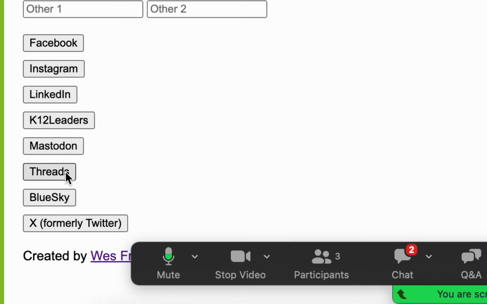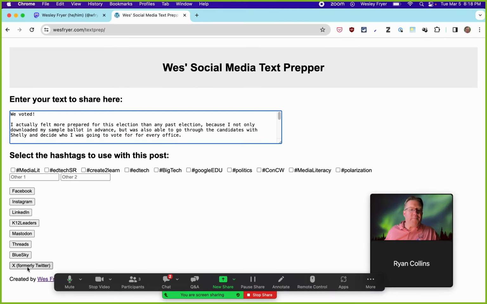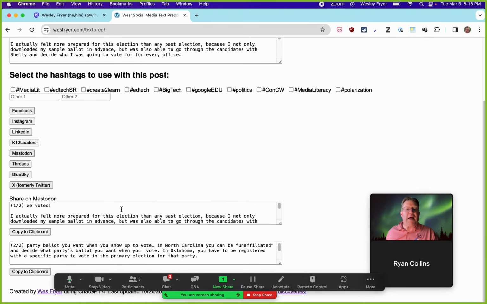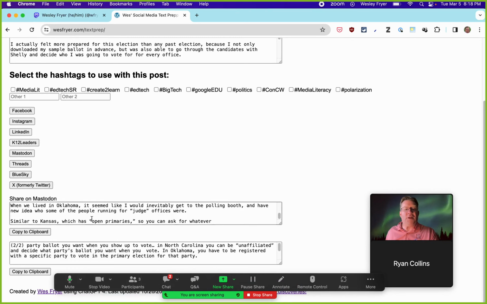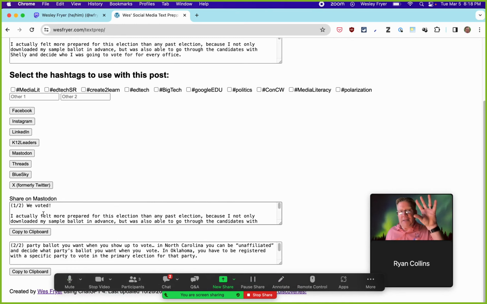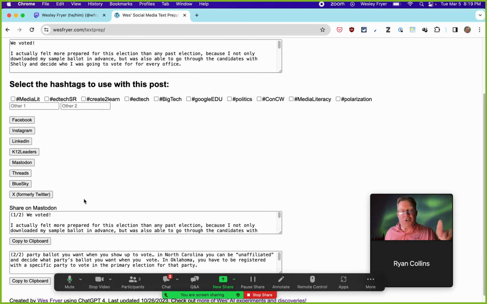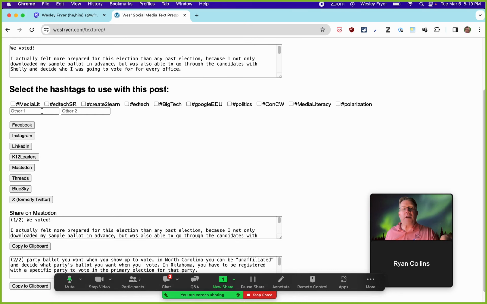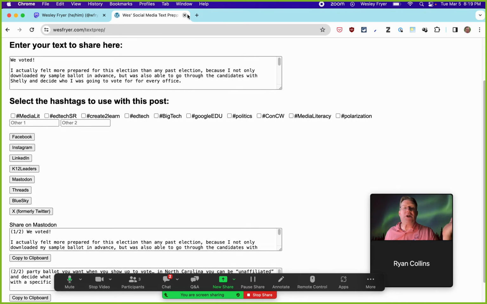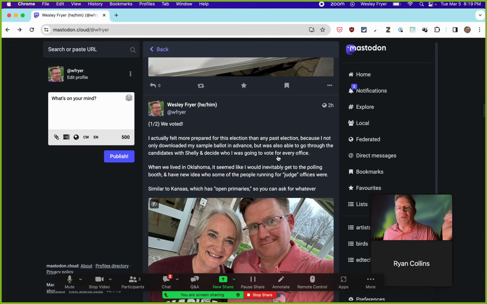I think Mastodon and Threads are both maybe 600 characters, and Bluesky is 250. Twitter's like 240. And so when I click on Mastodon, and this works great on the iPhone, I now have that block of text broken up into threads with a 1 of 2, 2 of 2, or 1 of 4, 2 of 4, whatever it is. And if I want to add tags that I didn't put in, I usually just put them at the bottom. I can go ahead and do that. So anyway, that is part of my workflow.